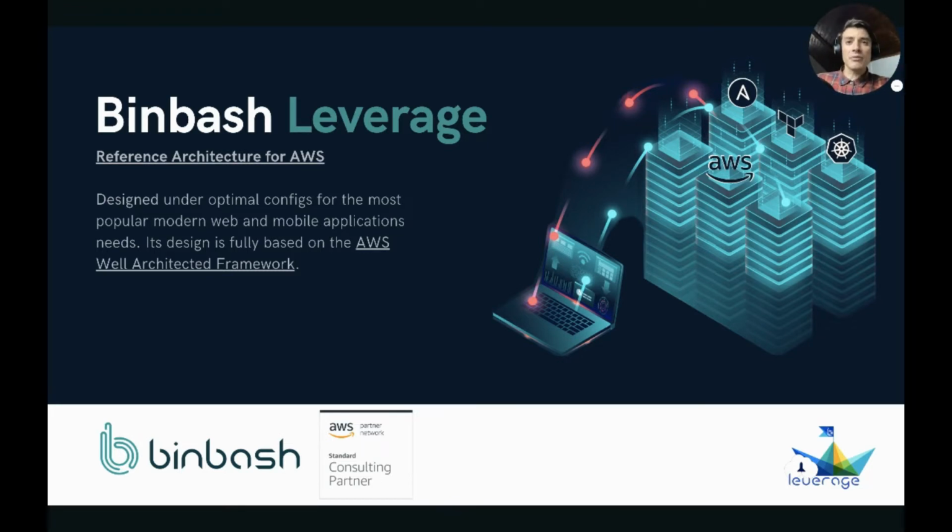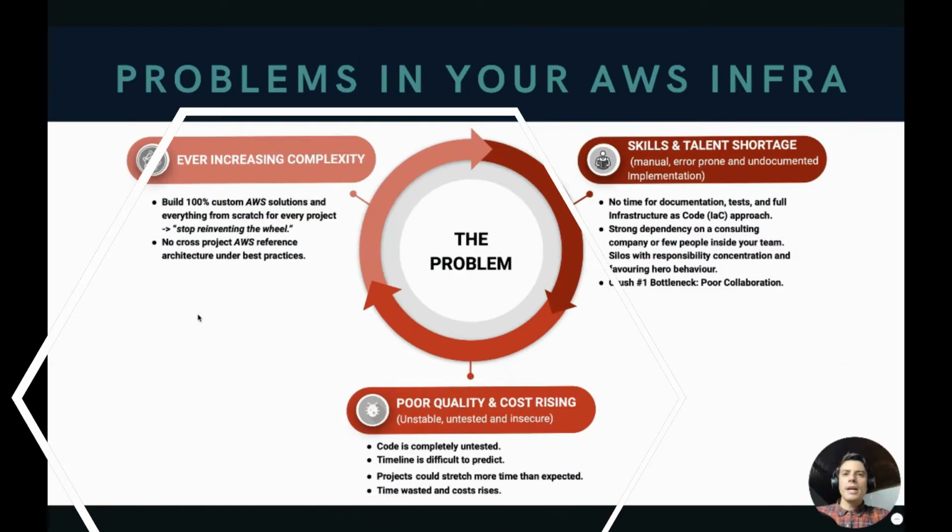For many, the standard infrastructure as code solution nowadays. We currently develop and support a reference architecture for AWS. Of course, our architecture is integrated with our infrastructure as code library, which includes Terraform modules, Ansible roles, Helm charts, and dockerfiles. How we implement it? Well, our solution is orchestrated in automation using our self-developed Leverage CLI, which is an open-source Python-based command line interface.